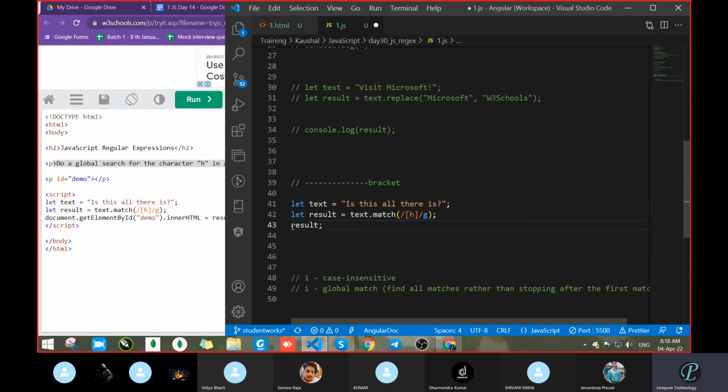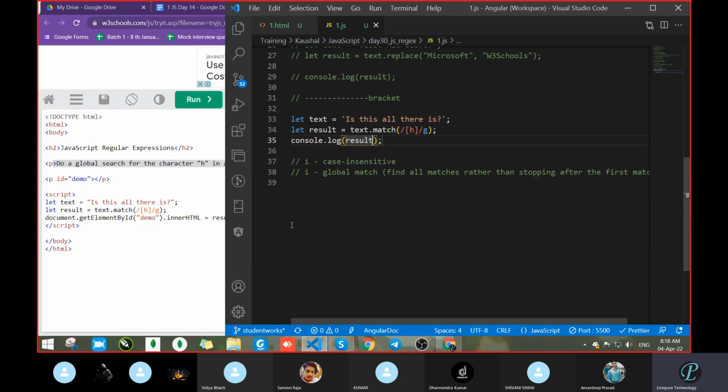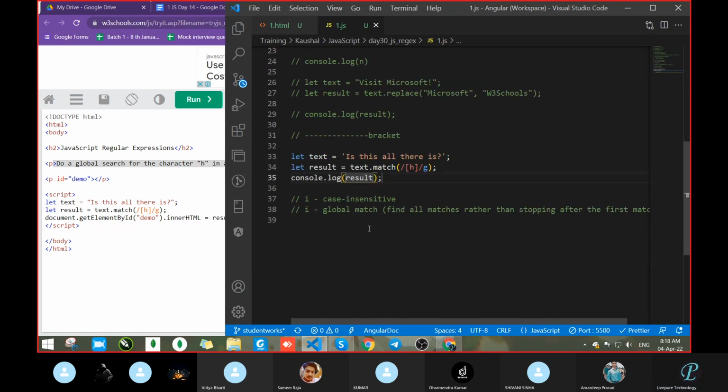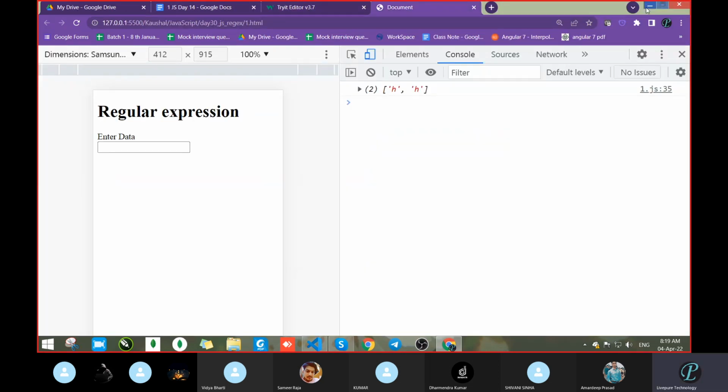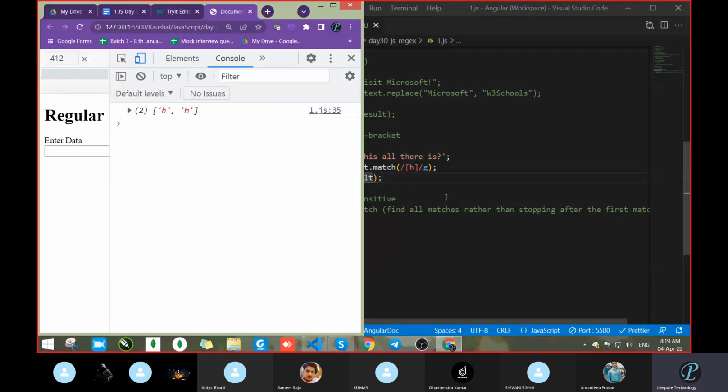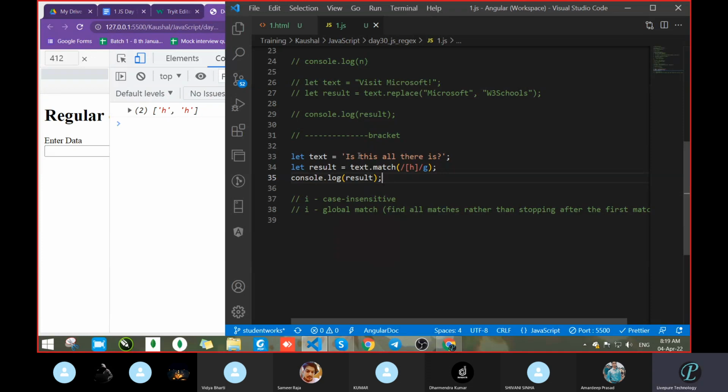What do you think, will we get output or not? Am I audible or not? So let's see the result. What did we get? We got two matches of h: one h is in this and one h is inside the other.